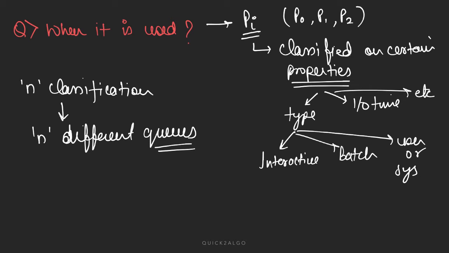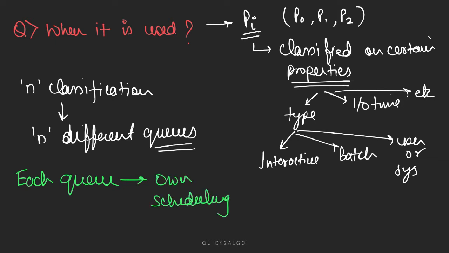And one important point is that each queue will have its own scheduling algorithm. Here we don't follow a global algorithm for all the queues. Each queue will have its own scheduling algorithm, and that will give us much more flexibility over what type of processes there are and how to schedule them.